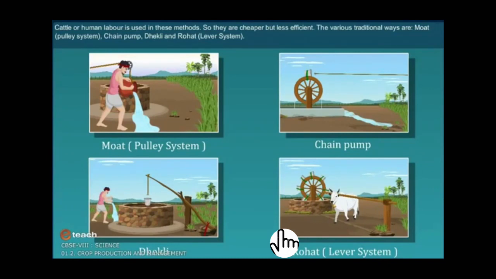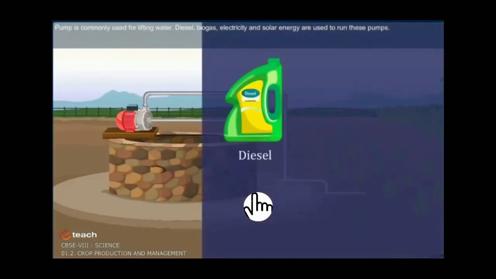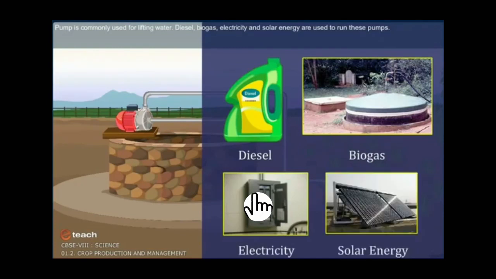The various traditional ways are moat, that is pulley system, chain pump, dekli, rohut, that is lever system. So these are the traditional systems of irrigation. Now we will see the modern system. Pump is commonly used for lifting water. Diesel, biogas, electricity and solar energy are used to run these pumps.